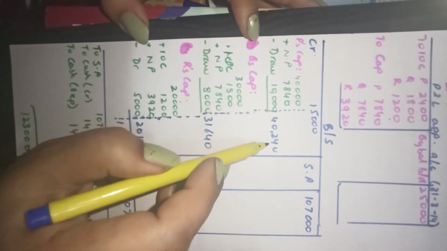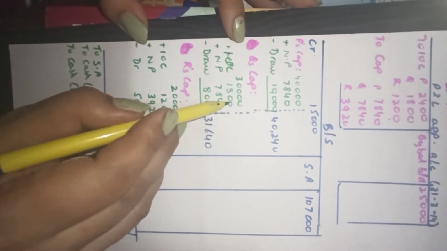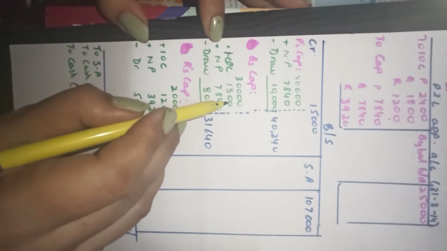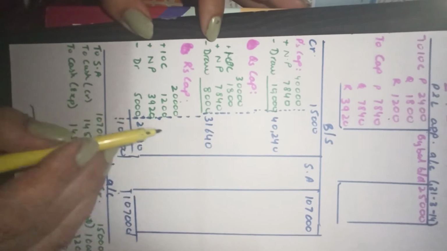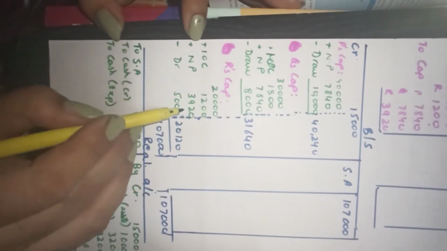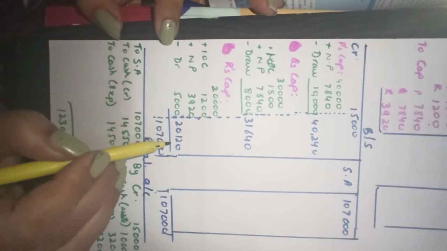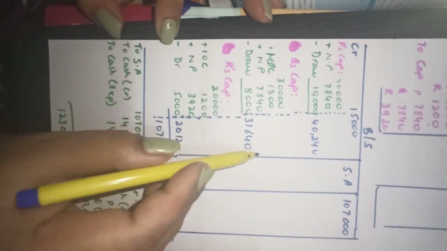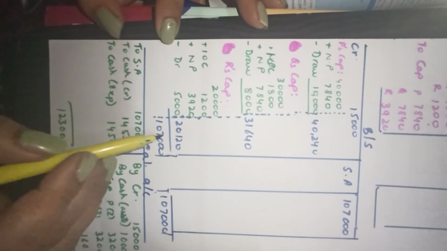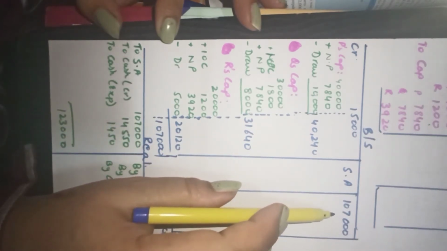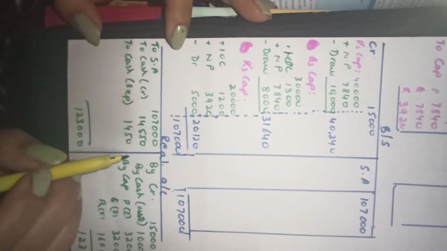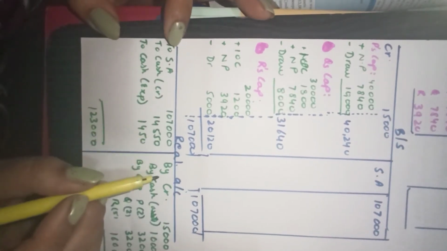This is P's capital: the capital given plus interest on capital plus net profit minus the drawings. Then 20,000 for the next partner, plus interest on capital plus net profit minus drawings. This is the net amount of the balance sheet here. The partners' capitals are in the balance sheet, and the balancing figure is the amount of sundry assets here. Then we have the realization account.